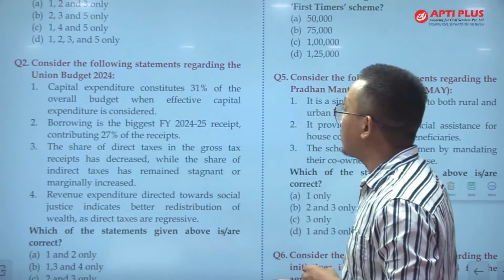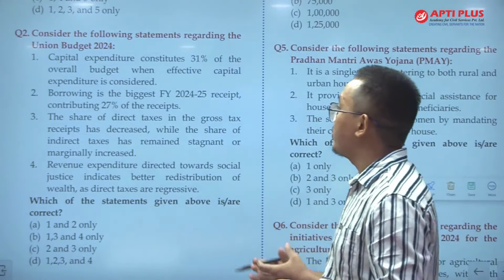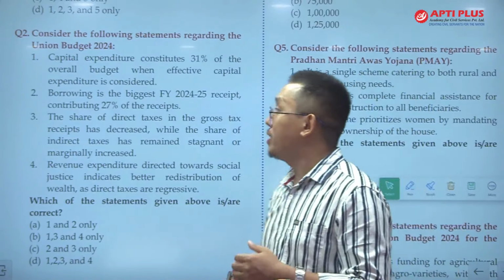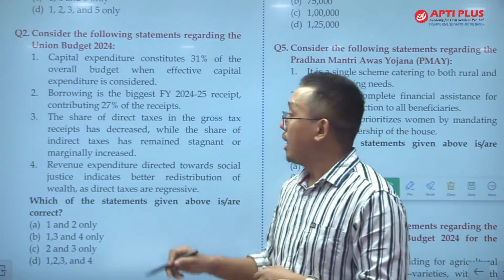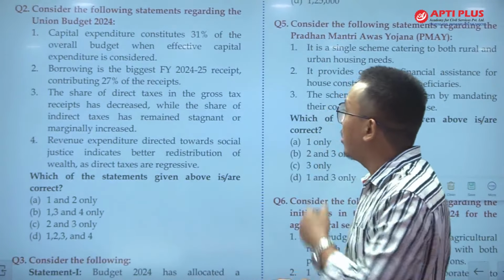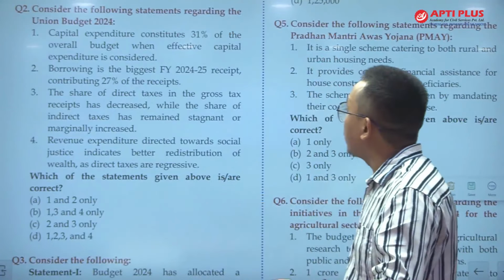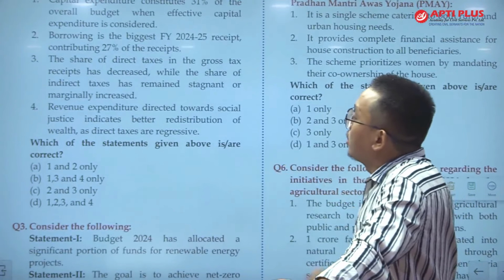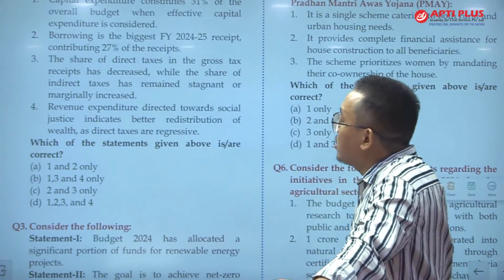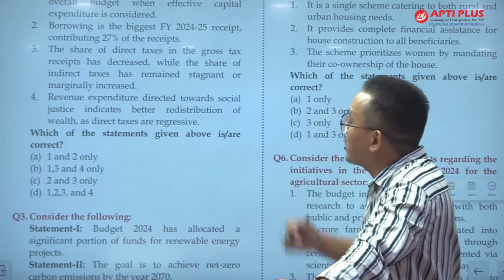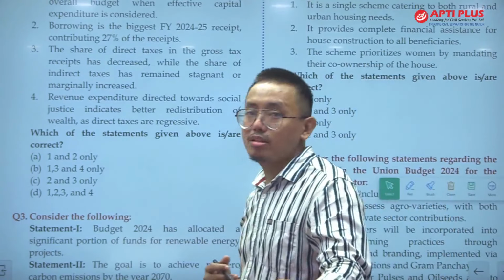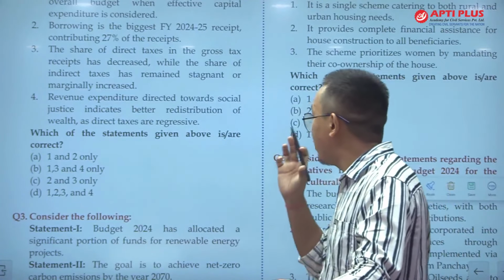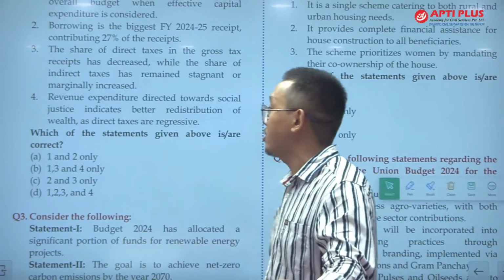Question number 2. Consider the following statements regarding the Union Budget 2024. Statement 1: Capital expenditure constitutes 31% of the overall budget when effective capital expenditure is considered. Statement 2: Borrowing is the biggest receipt in the financial year 24-25, contributing 27% of the receipts. Statement 3: The share of direct taxes in the gross tax receipts has decreased, while the share of indirect taxes has remained stagnant or marginally increased. And statement 4: Revenue expenditure directed towards social justice indicates better redistribution of wealth as direct taxes are regressive.